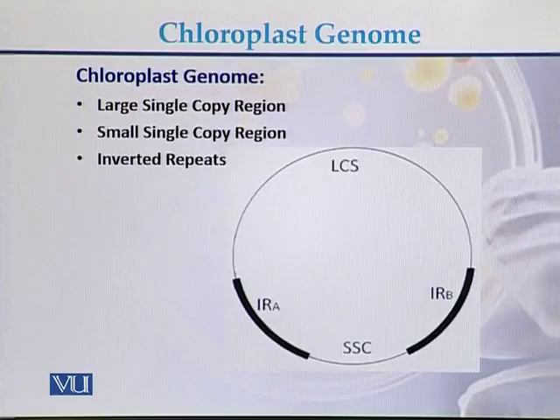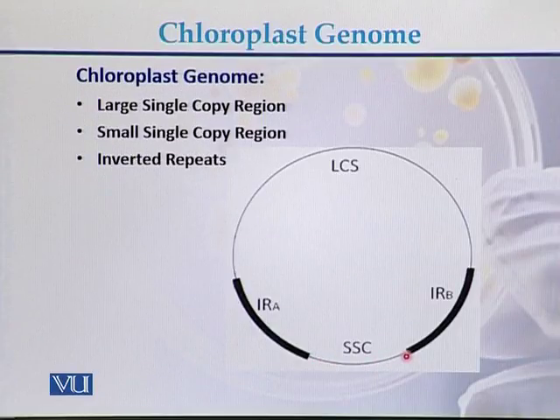The chloroplast genome consists of three major parts. The first one is called the large single copy region. This is the large single copy region. The second part is called the small single copy region. This is the small single copy region.